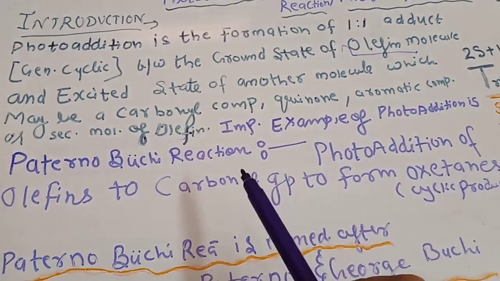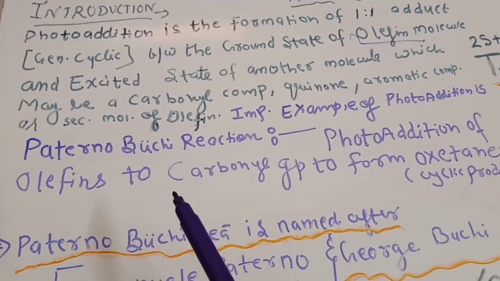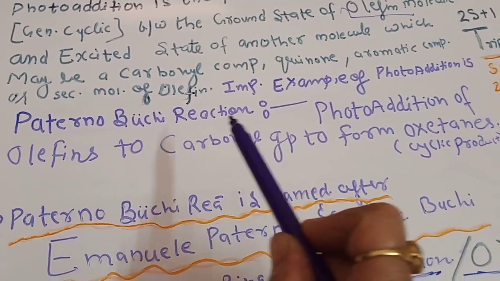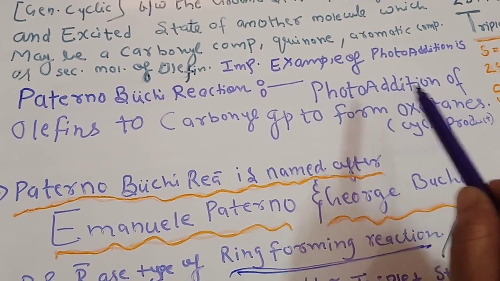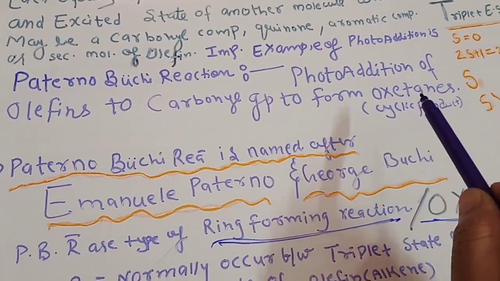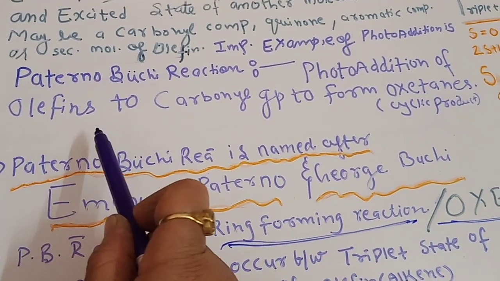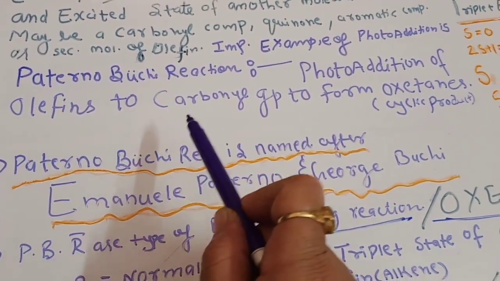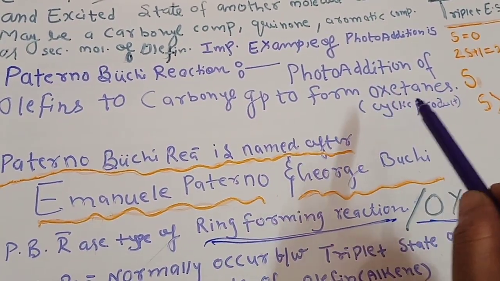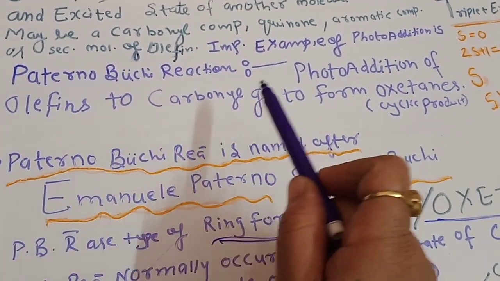So the best example of a photo addition reaction is the Paterno-Buchi reaction. The Paterno-Buchi reaction mainly deals with the photo addition of olefins to the carbonyl group to form oxetanes. In simple words, alkenes react with the carbonyl group to form a cyclic product, that is oxetane, and this is known as the Paterno-Buchi reaction.